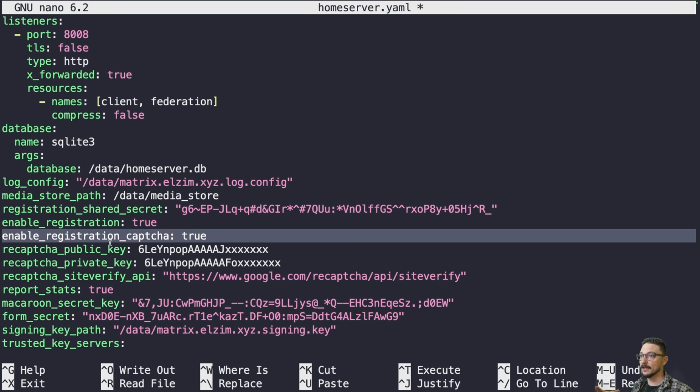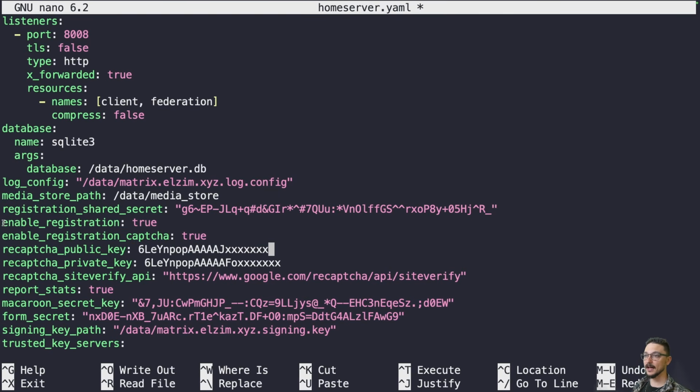By default, Matrix will not let you deploy a server that has registration enabled without some sort of captcha or security to prevent mass user creation. There is a way to bypass that. It's in their documentation, but again, it's not really recommended. So these are the lines that we need.